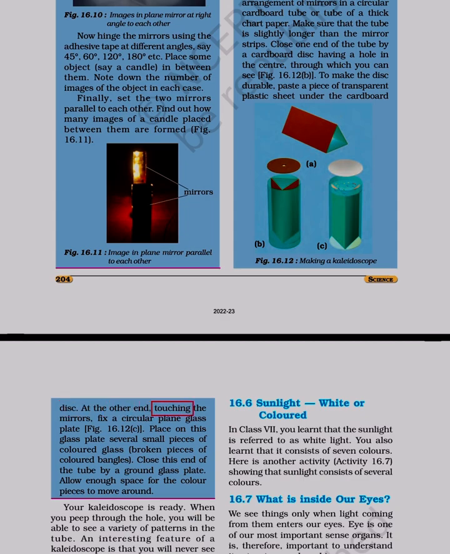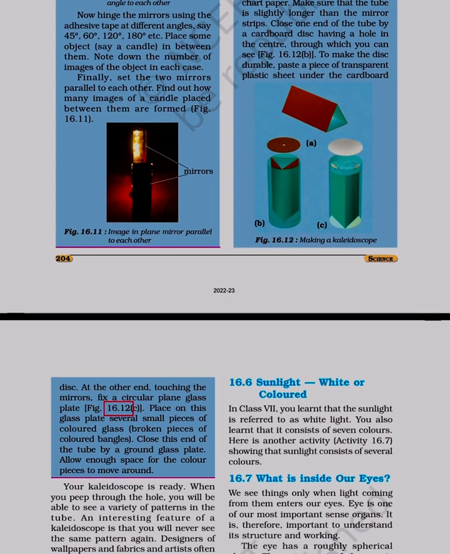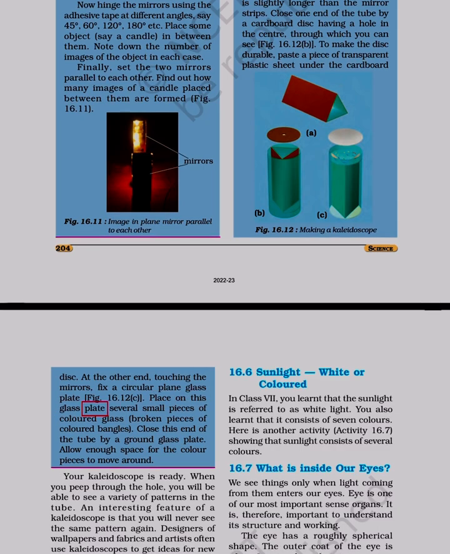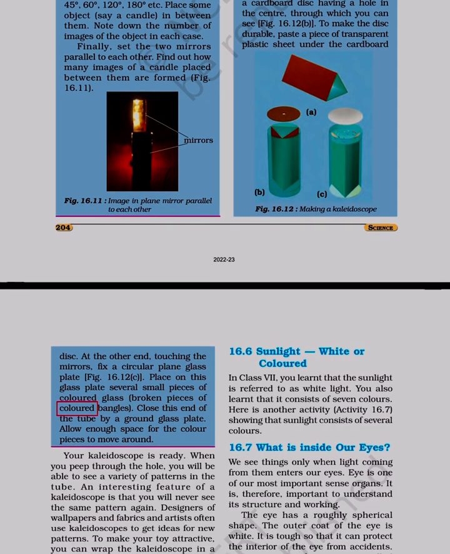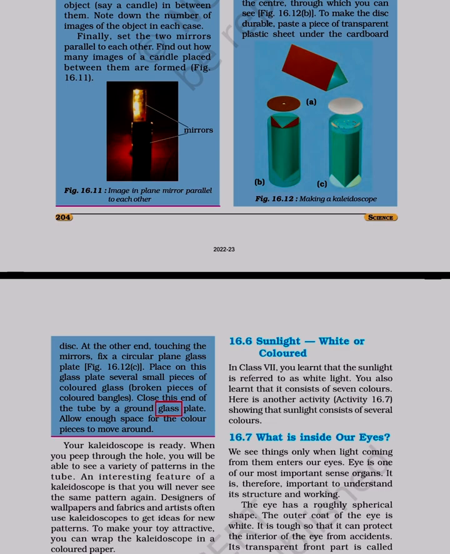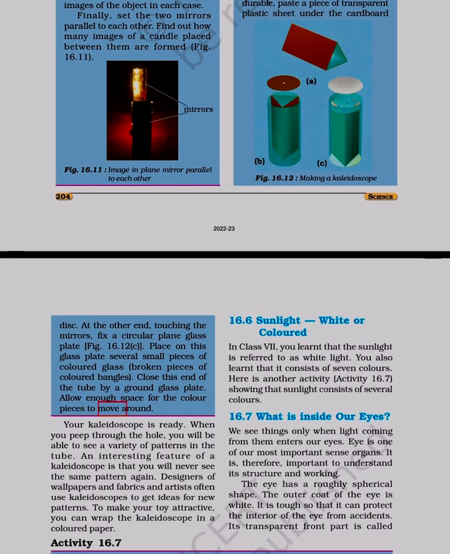At the other end, touching the mirrors, fix a circular plain glass plate. Figure 16.12 C. Place on this glass plate several small pieces of colored glass, broken pieces of colored bangles. Close this end of the tube by a ground glass plate. Allow enough space for the color pieces to move around.